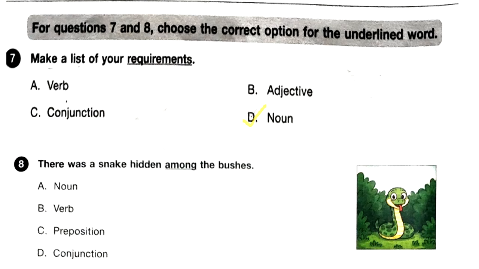Answer D. Question 8. There was a snake hidden among the bushes. The underlined word is among. A, noun, B, verb, C, preposition, D, conjunction. So which is the correct option?